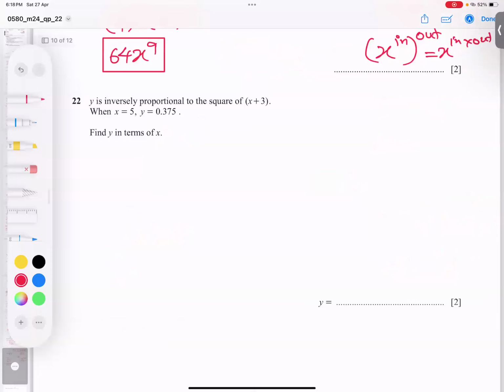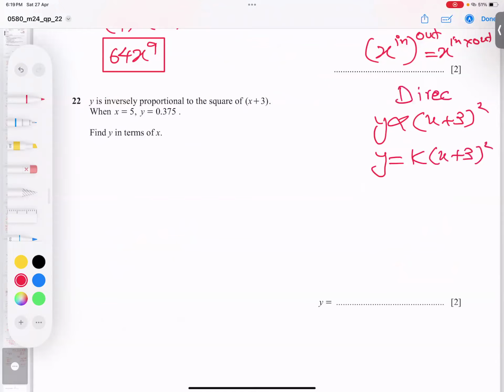Why inversely proportional? I will tell you both options. If the word inversely is not there, then how to do it? I'm writing here: this and square of that. It means this is a way of writing the proportional sign, x plus 3 power 2. Remove this proportional sign, k will come automatically. This is the case if the word directly is there, or inversely is not mentioned. But he said inversely.